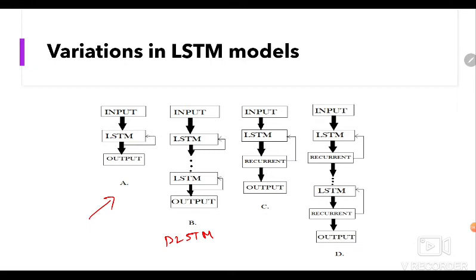What it does is it includes a number of LSTM layers in between the input and output. The advantage is that the input values fed to the network not only go through several LSTM layers, but also propagate through time within one LSTM cell. Hence, parameters are well distributed within multiple layers, and this results in a thorough process of inputs in each time step. Figure C here represents LSTM with the recurrent projection layer. It is also called LSTMP.